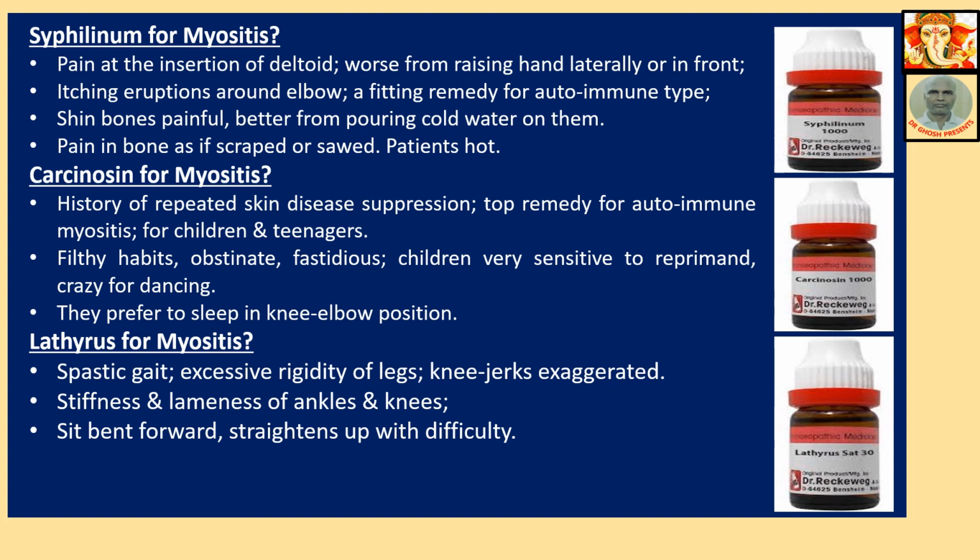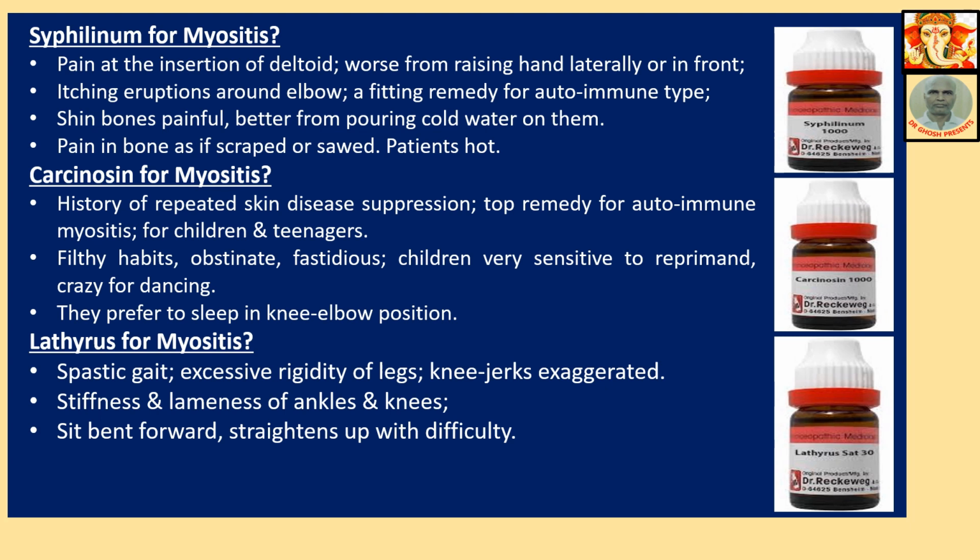Syphilinum for myositis: pain at the insertion of the deltoid, worse from raising hands laterally or in front, itching eruptions around the elbow, a fitting remedy for autoimmune type of disease. This is also for autoimmune myositis. Shin bones painful, better from pouring cold water on them. Pain in bone as if scraped or sawed, patient hot.